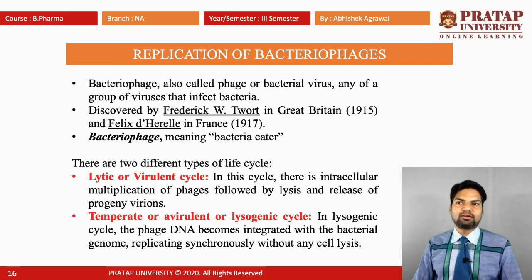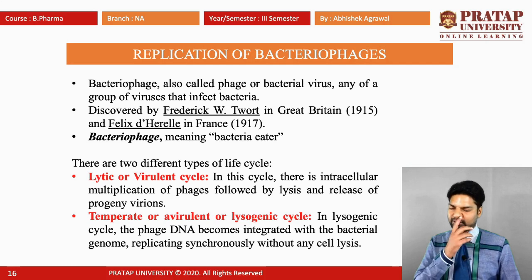Lytic is also called the virulent cycle. In this cycle, there is intracellular multiplication of the phages followed by lysis of the cell and the release of the progeny virions. Second one is the lysogenic cycle, also called the avirulent cycle. In the lysogenic cycle, the phage DNA becomes integrated with the bacterial genome and replicates synchronously without any cell lysis.